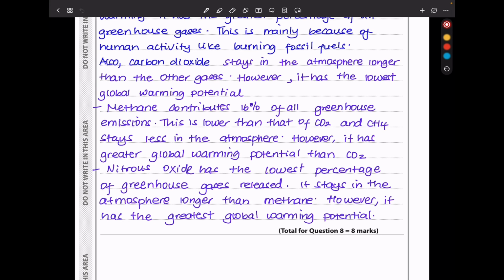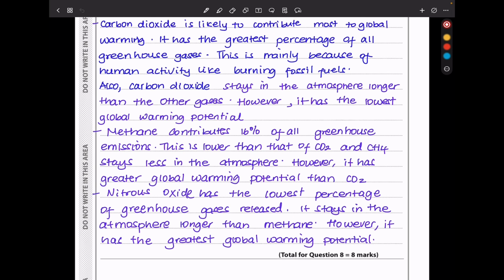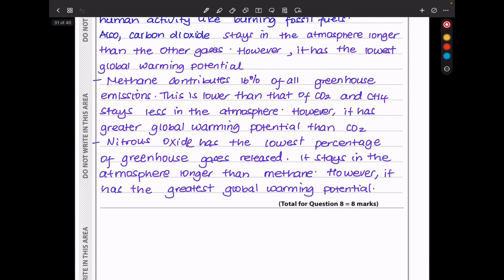The next is nitrous oxide, and this has the lowest percentage of greenhouse gases released. It stays in the atmosphere longer than methane. However, it has the greatest global warming potential, so that could be dangerous as well. But in the end, carbon dioxide is what I chose as the most potent one. So this brings us to the end of question 8. Let's continue to question 9.